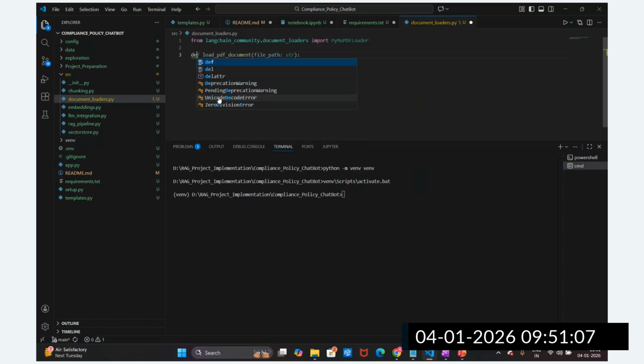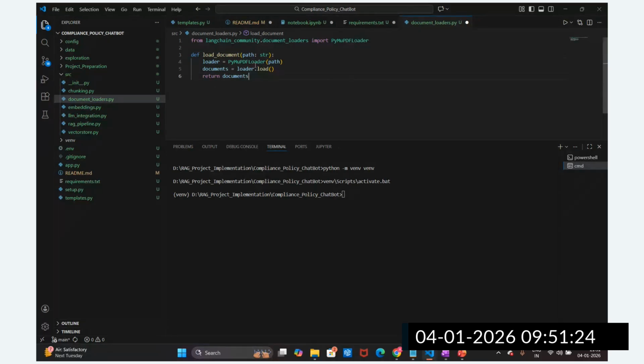So define load_document. I'm going to pass the path here, guys, and this function will return the documents. This is the code: loader equal to PyMuPDFLoader, we are passing this path, and then we call loader.load to load the documents. This is the same code, guys.